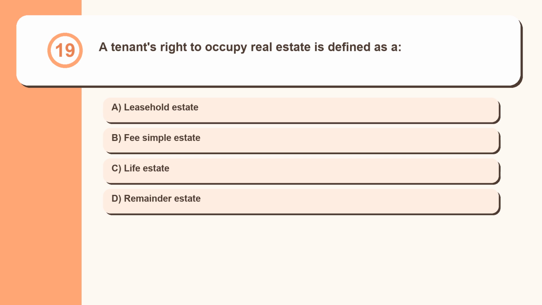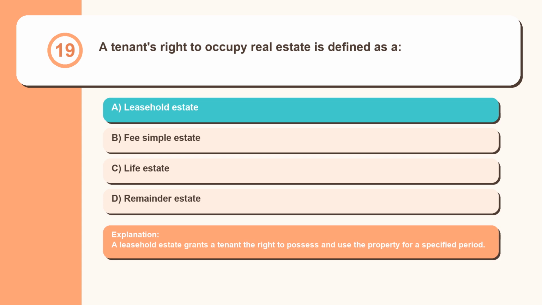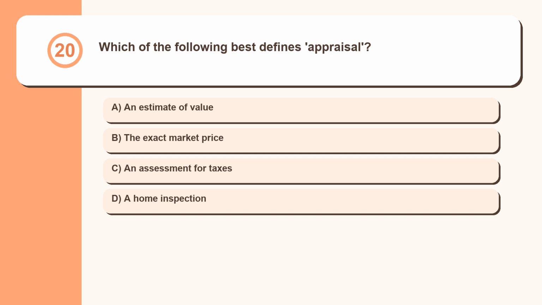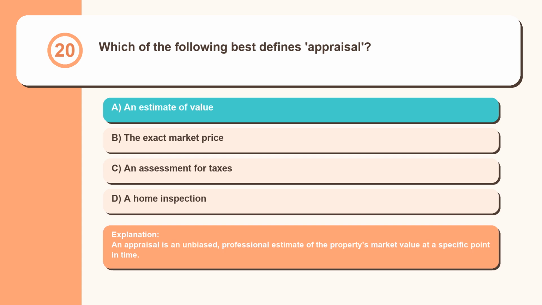Question 19. A tenant's right to occupy real estate is defined as a leasehold estate, fee simple estate, life estate, remainder estate. A leasehold estate grants a tenant the right to possess and use the property for a specified period. Question 20. Which of the following best defines appraisal? An estimate of value, the exact market price, an assessment for taxes, a home inspection. An appraisal is an unbiased, professional estimate of the property's market value at a specific point in time.